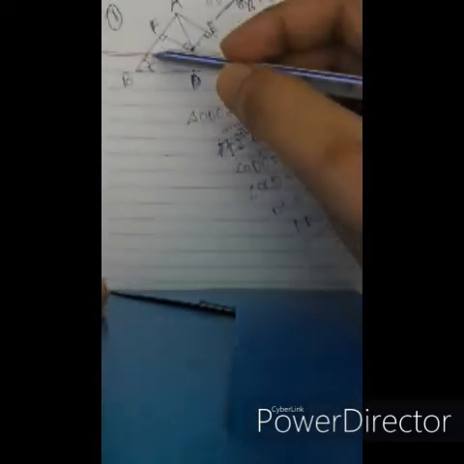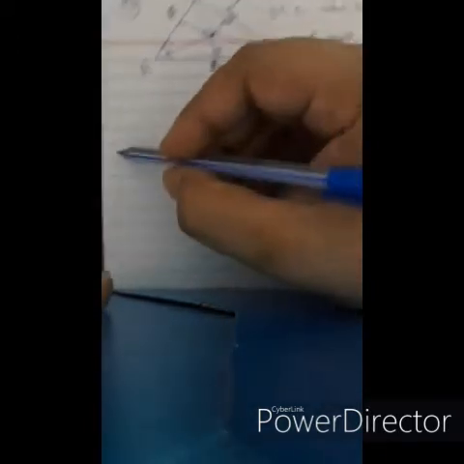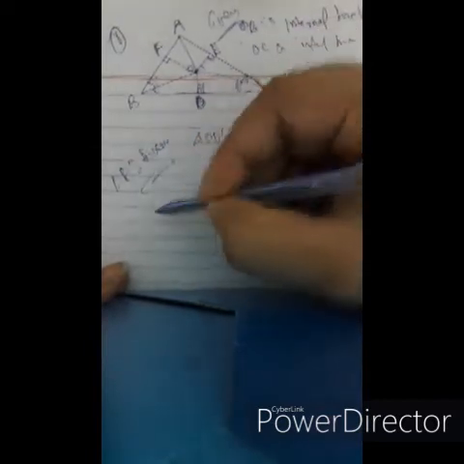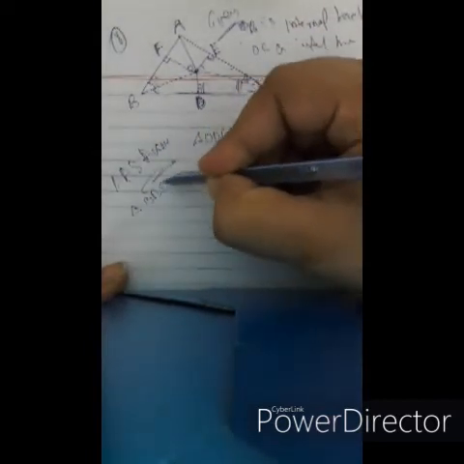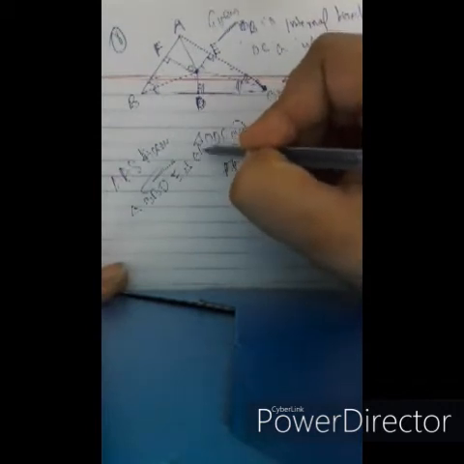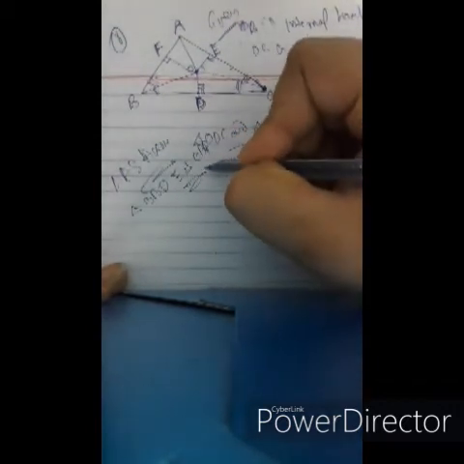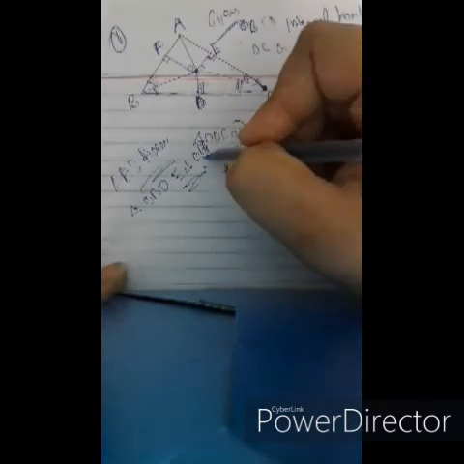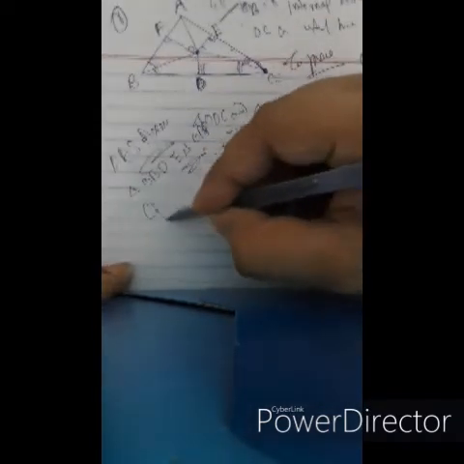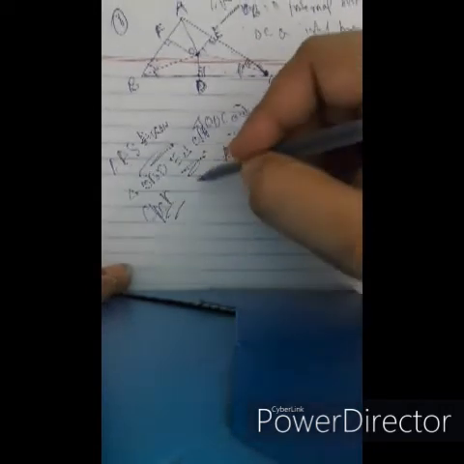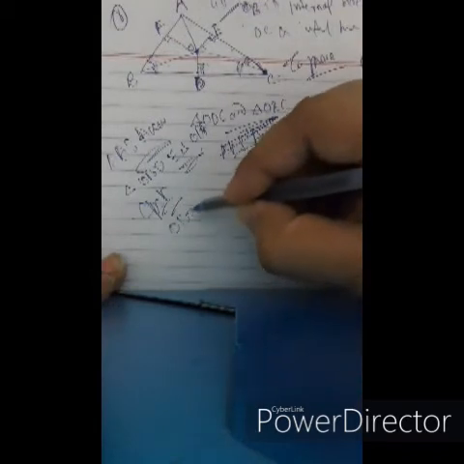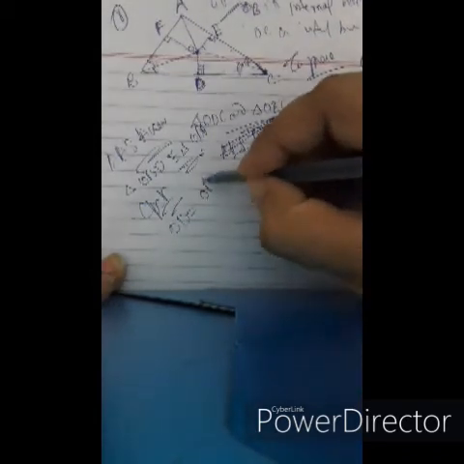Similarly, for these two triangles, by the AAS axiom we prove that triangle OBD is congruent to triangle OBF. After proving this, based on CPCT, corresponding parts of congruent triangles, we take OD equals OF.